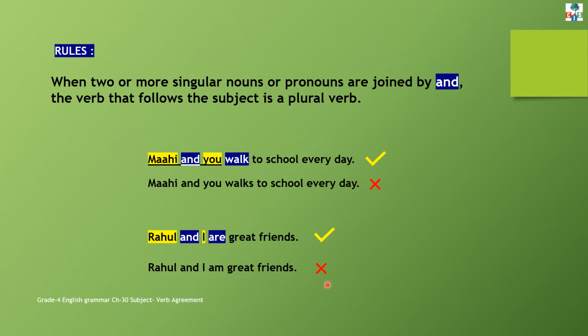No, this is incorrect. Yes, children, it is true. When we use the pronoun I, the verb is am. But here we are talking about more than one singular noun or pronoun. We are talking about more than one person. So the verb should also be in a plural form. Understood?